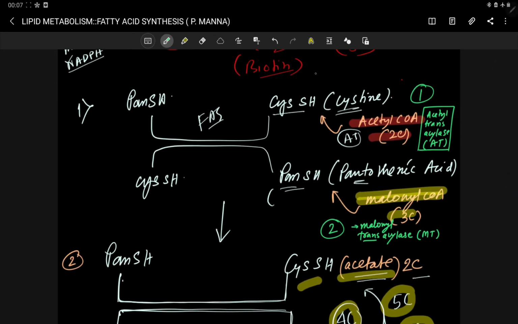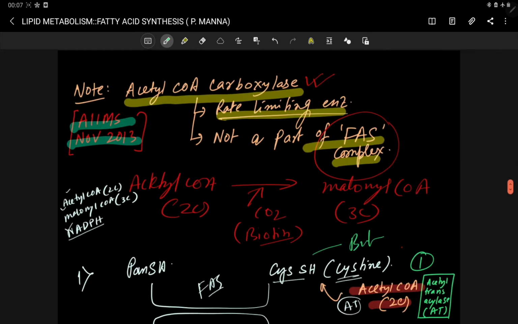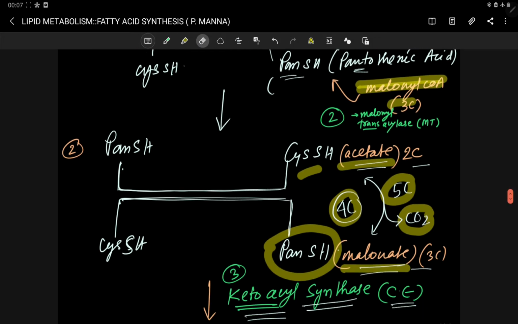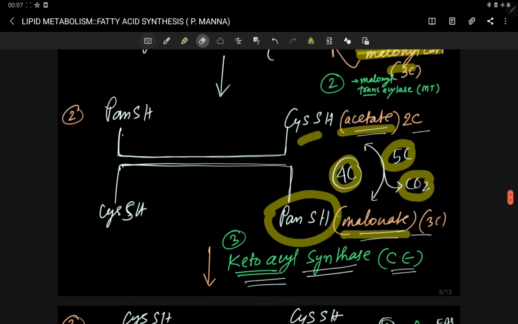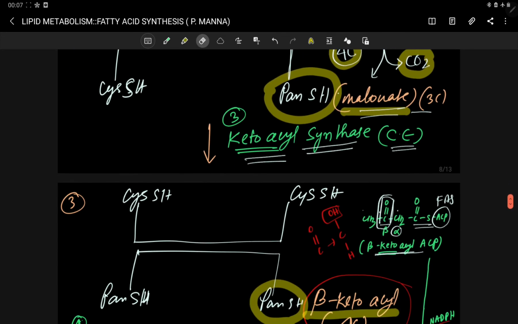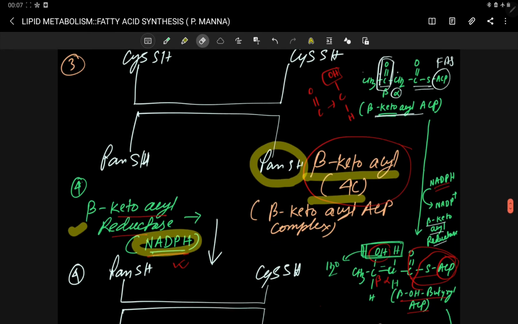Now the cis end is filled with your butyryl group. Here you can see the new malonyl CoA is coming and attaching to this end, then condensation occurs between that 4 carbon chain and this new malonyl group, then decarboxylation occurs, and all these steps repeat.